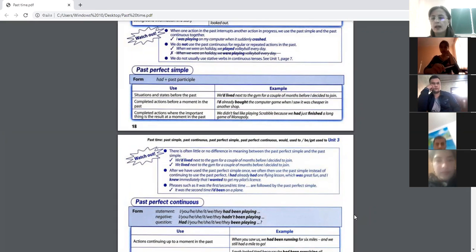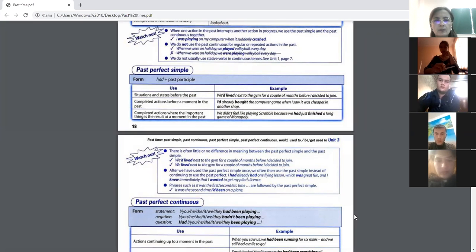For example, I had finished my work by the time you came. Or I had translated the article from English into Russian by the time you phoned me.